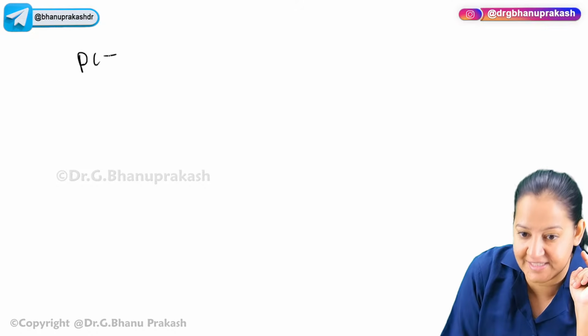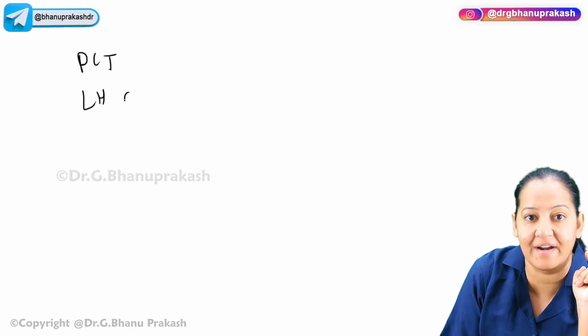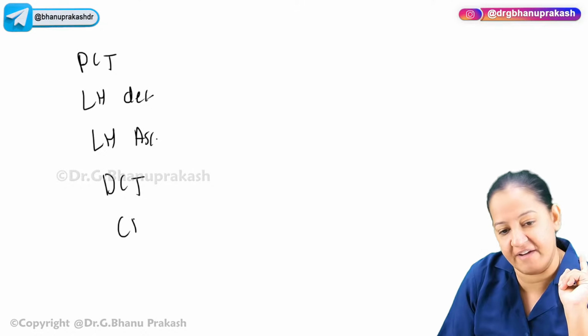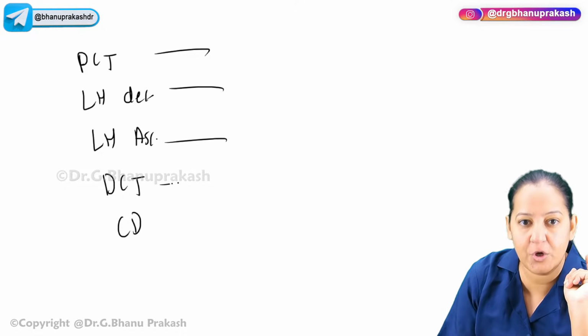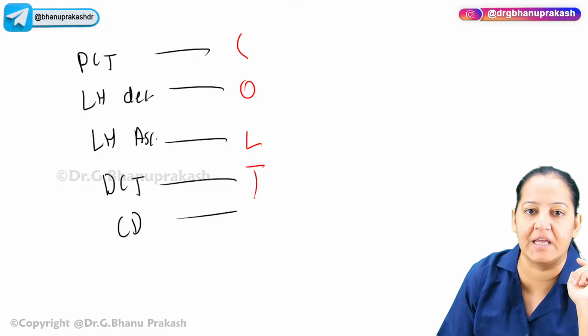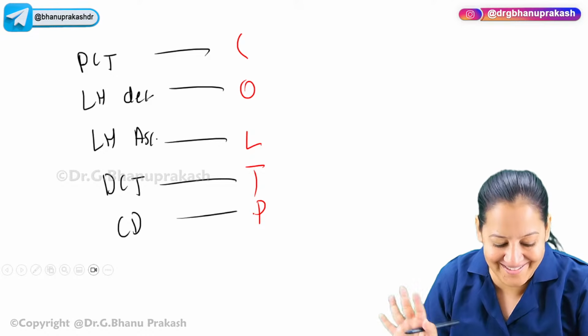First of all, after glomerulus, what do we have? After glomerulus, we have PCT. Then we have the loop of Henle descending limb. Then we have the loop of Henle ascending limb. Imagine the diagram. Then we have DCT and finally we have the collecting duct. If you know this sequence, I guess everyone knows. Just learn the mnemonic COLTP. Done, done. We are done.